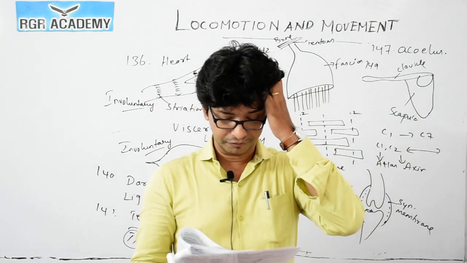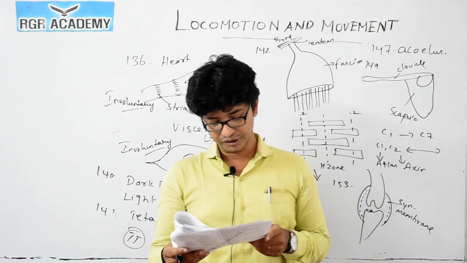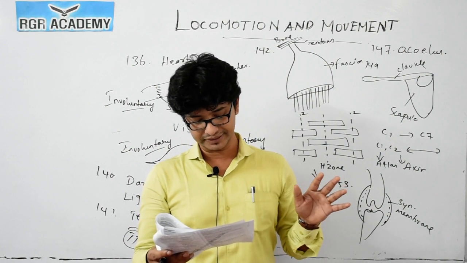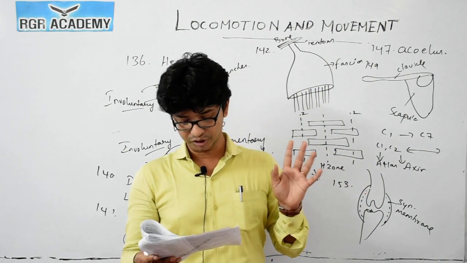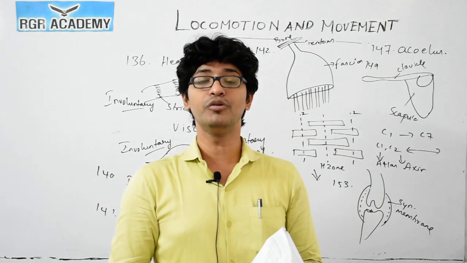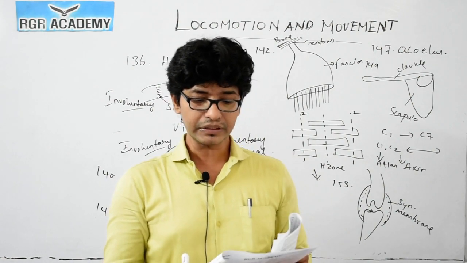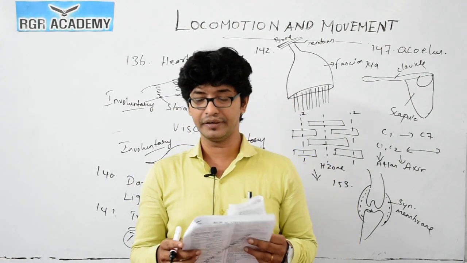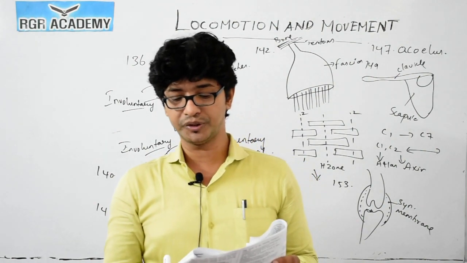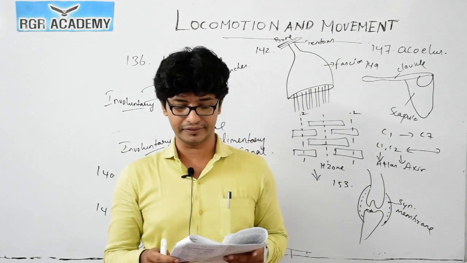So question number 156. Which of the following conditions bone matrix is not reduced? None of these. So no osteoporosis, no osteomalacia, no hyperparathyroidism. So option 4, that is none of these, is the correct answer. Then we move to the next question, 157. Paget's disease is caused by, what is Paget's disease? This is because of the abnormal bone resorption by the abnormal osteoclasts. So option 2 is the correct answer.